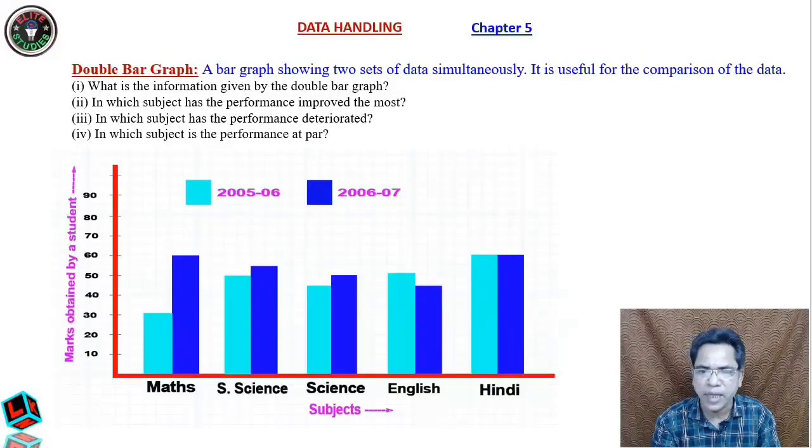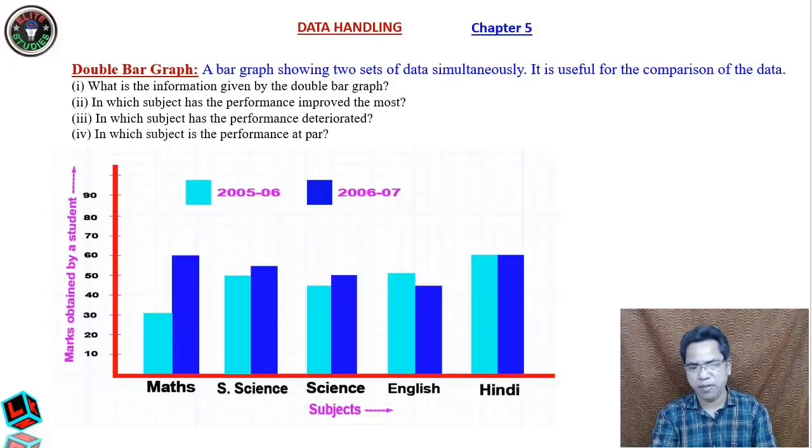Okay, it is useful for comparison, but how do we compare the data? It is very easy. Now you see, in maths, in year 2005 he got only 30, but in 2006 he got 60. There is a lot of improvement. In social science there is an improvement, in science there is an improvement, but in English there is deterioration, isn't it? You see, there is the comparison. In Hindi, it is neither deterioration nor improvement, it is at par.